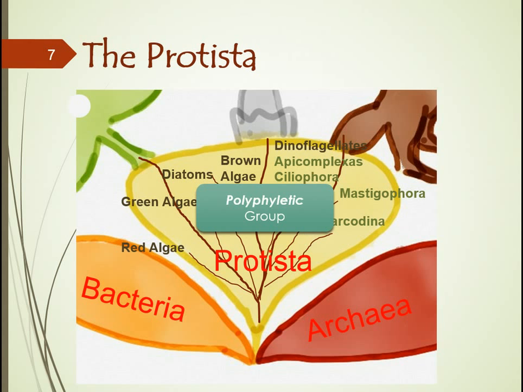This makes it very difficult to study these organisms and to try to classify them. But nonetheless, they're put together in this group of protista because there's some generalized characteristics that apply to all of them. For instance, the algae are considered as the plant-like protista, whereas the protozoas are the animal-like protista.